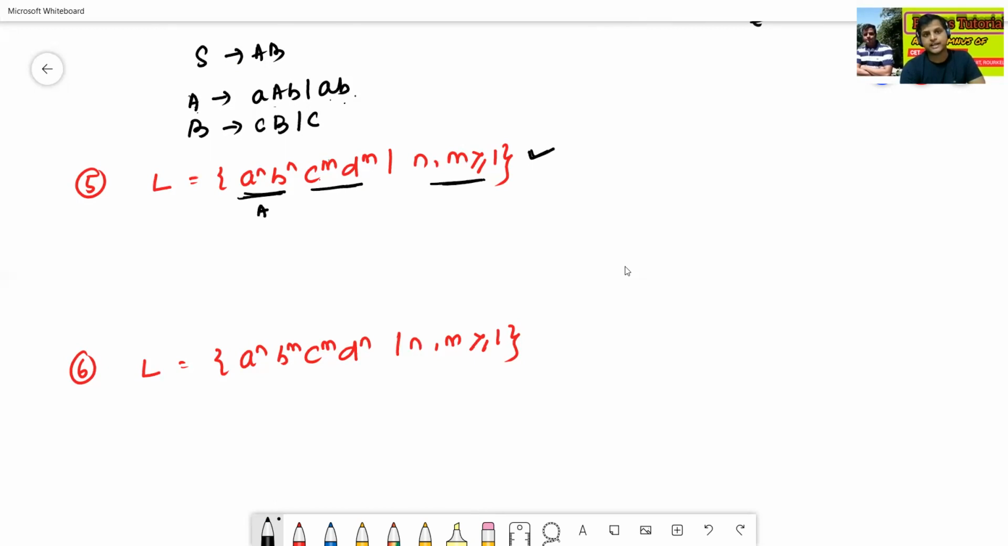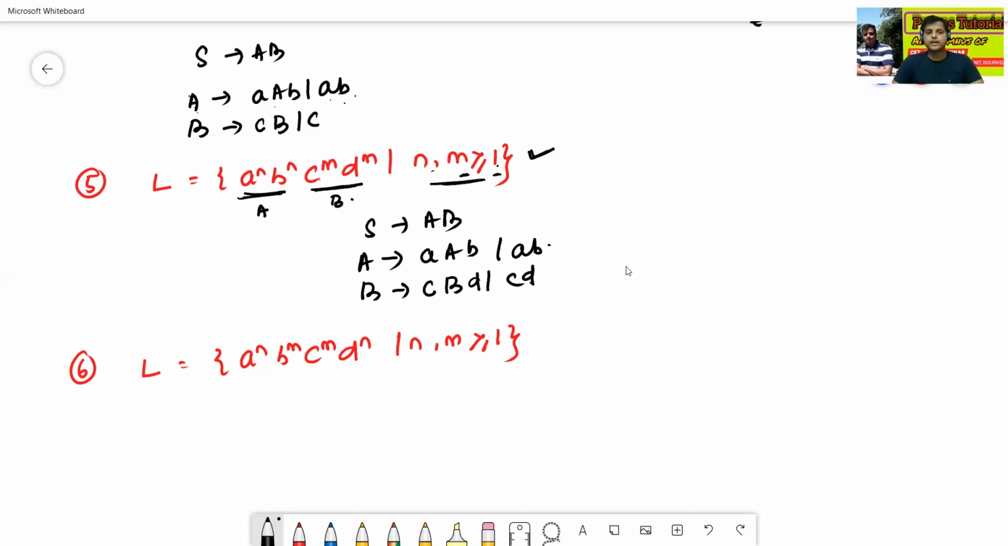Let it be A for the first and B for the second. How to find? See here, A to AaB. Here n is greater or equal to 1, so it is nothing but AB. Then we will find B to CBD, then CD, because here m is greater or equal to 1. Then we will combine S to AB. Okay. This one is the grammar for the given language L.